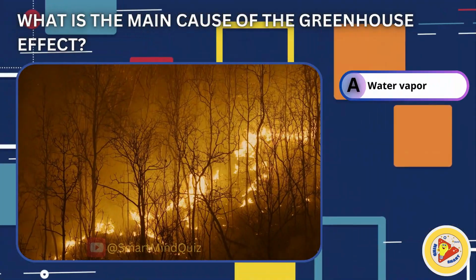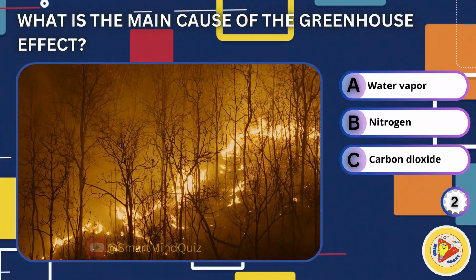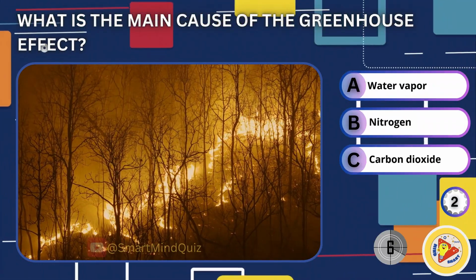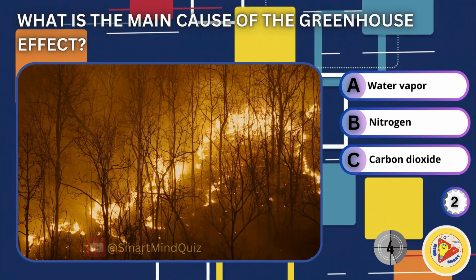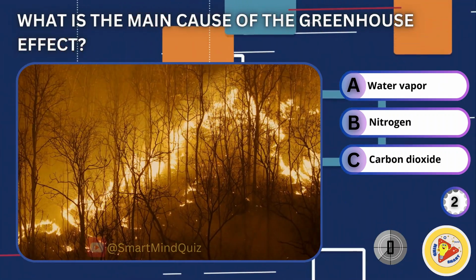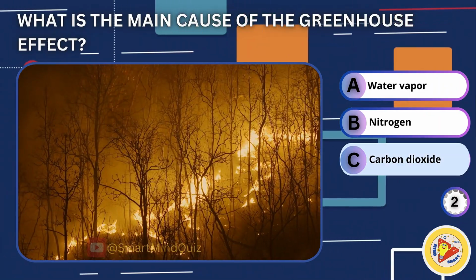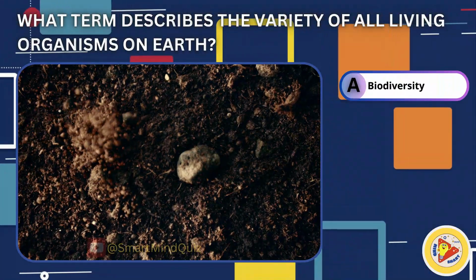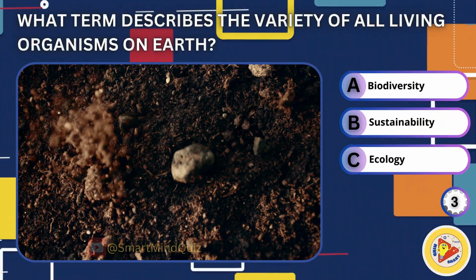What is the main cause of the greenhouse effect? Water vapor, nitrogen, carbon dioxide. Answer is carbon dioxide. What term describes the variety of all living organisms on Earth?